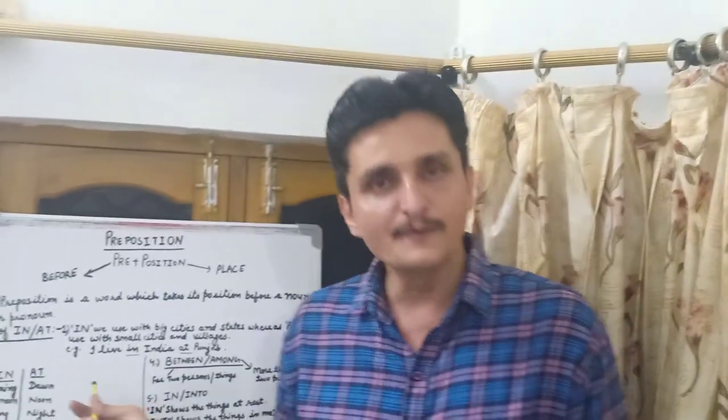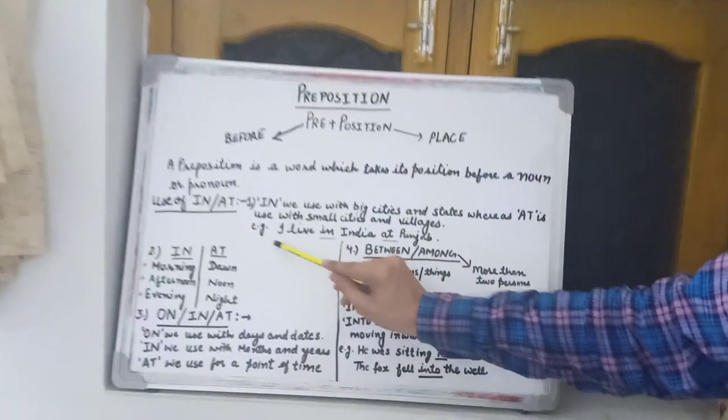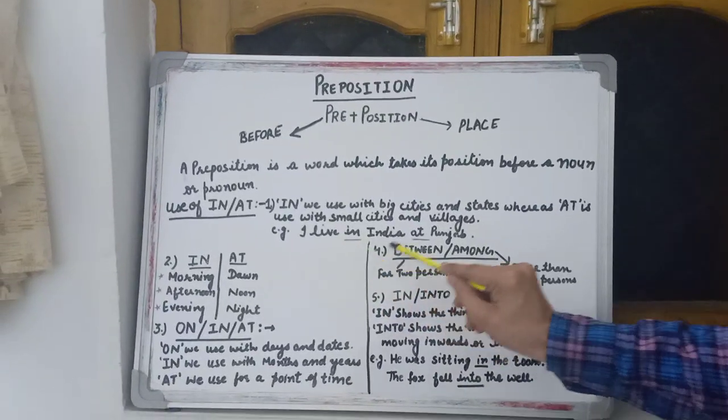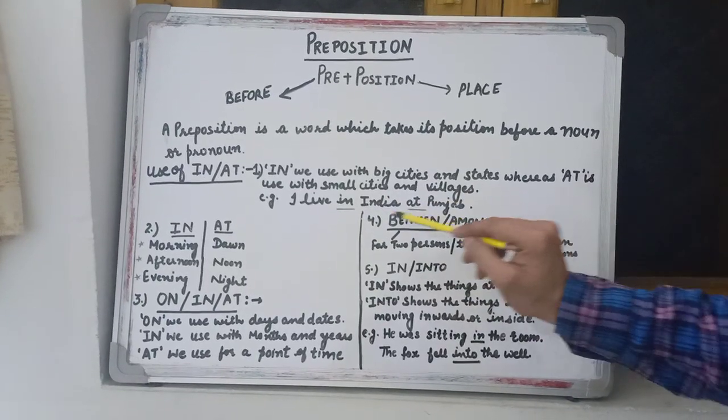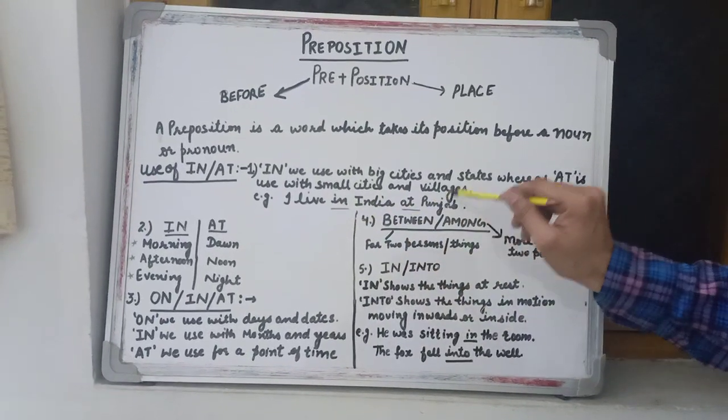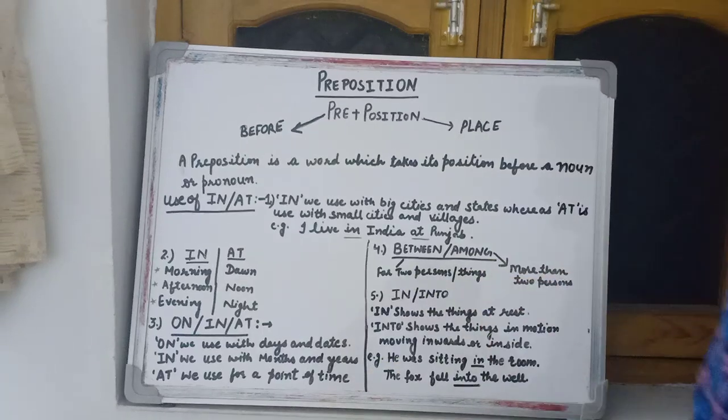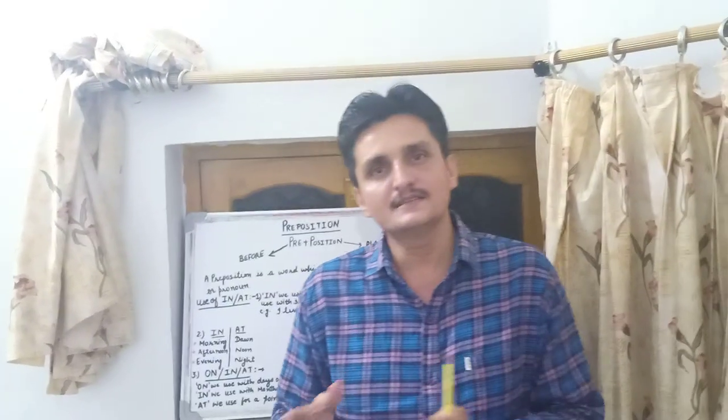One example is done for you. Look at here. The example is: I live in India at Punjab. India is bigger than Punjab, so in is used with India, at with Punjab. I live in Punjab at Jalandhar. So here Punjab is bigger than Jalandhar.